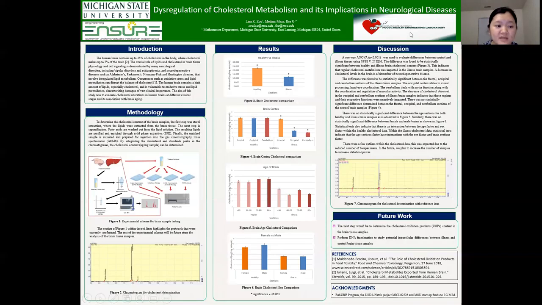Hello, my name is Lisa Zhao, and I am an undergraduate researcher at Michigan State University. The title of my poster is The Dysregulation of Cholesterol Metabolism and its Implication in Neurological Diseases.